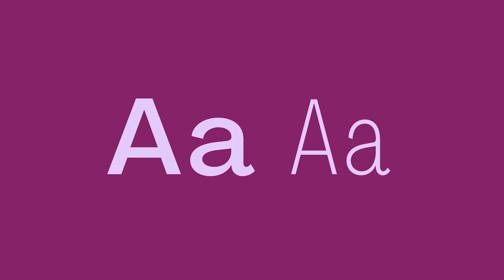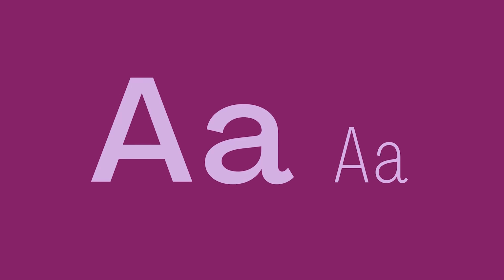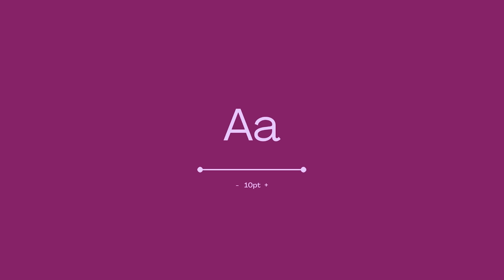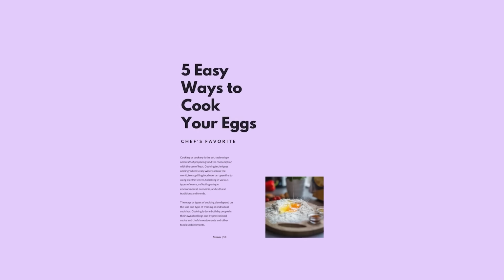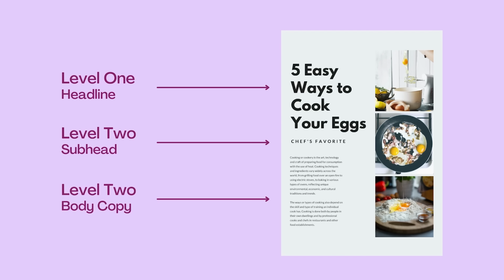We've discussed font weights and widths as a way to create impact. Changing the size of your text is also a simple way to create hierarchy. When measuring type, points are our unit of measurement. Increasing or decreasing the point size simply means making your text bigger or smaller. To get a basic idea of hierarchy, just picture a newspaper or magazine article with a headline, subhead, and body copy. Here, size and weight are the simplest way to create contrast and hierarchy within our text.